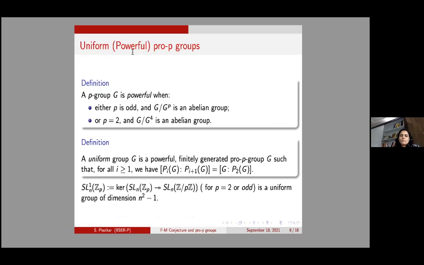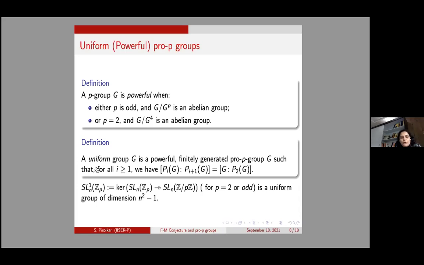So what is a uniform pro-p group? A pro-p group G is powerful when either p is odd and G by G to the power p is an abelian group, or when p is 2, then G by G to the power 4 is an abelian group. Although this definition is for p-groups, you can generalize it to any pro-p group, where instead of G^p you take the closure of G to the p, and similarly the closure of G to the power 4.